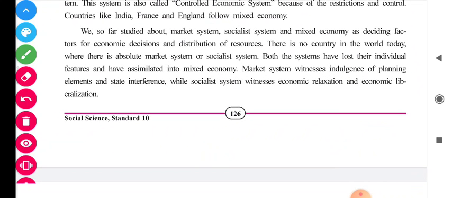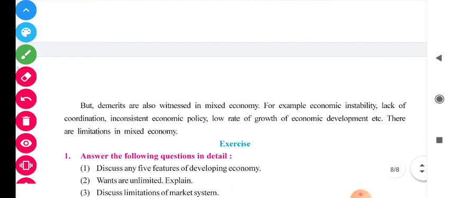We have so far studied the market system, socialist system and mixed economy as deciding factors for economic decisions in the distribution of resources. There is no country in the world today where there is an absolute market system or socialist system. Both systems have lost their individual features and have assimilated into mixed economy. The market system witnesses the indulgence of planning elements and state interference, while the socialist system witnesses economic relaxation and economic liberalization.